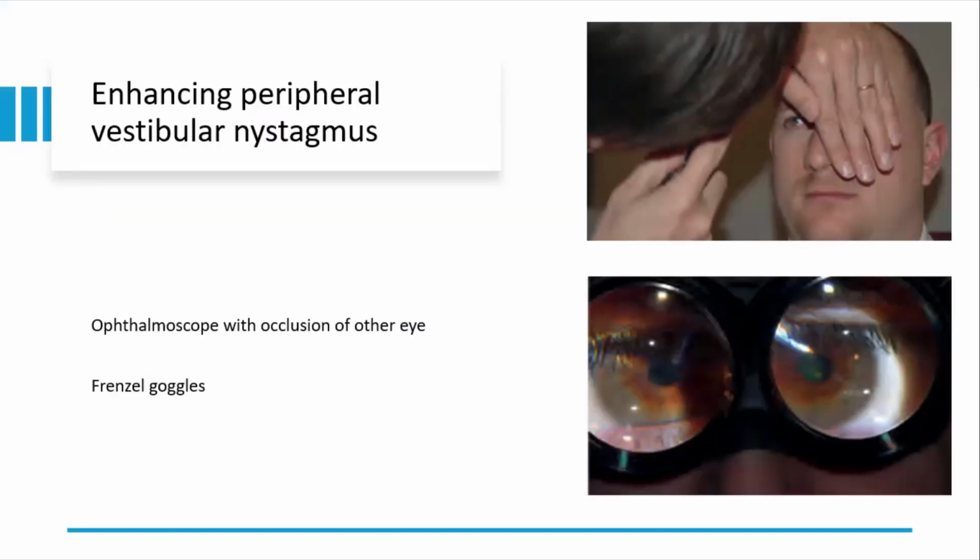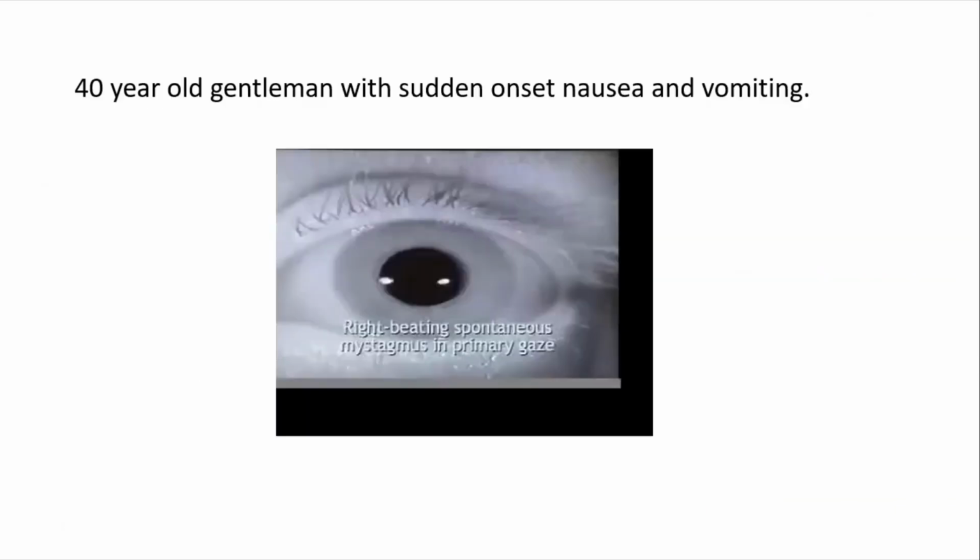Now, one characteristic feature of peripheral nystagmus is that it diminishes or dampens on fixation. So one way to bring it out is to do some enhancing maneuvers. We can use the ophthalmoscope, covering one eye, to look at the optic disc, and you can see the movement of the fast phase of the optic disc. The second thing you can do is use Frenzel's goggles. These are highly magnifying glasses with which fixation can be abolished, so you can see the nystagmus better.